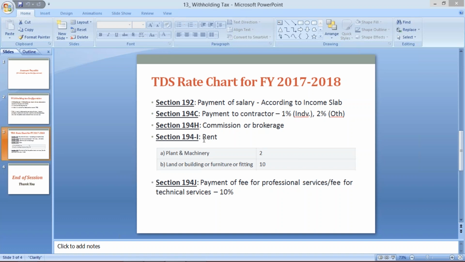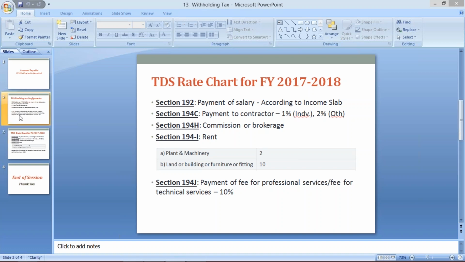Now we are having commissions and brokerage and rent. These all are different kinds. Whatever the things I have specified here, these all are eligible for TDS deductions. And there are many more other sections which I have not specified. Now this payment of fee for professional services or technical services, a certain percentage has been there. Also there are lots of other conditions that I'll explain during the configuration.